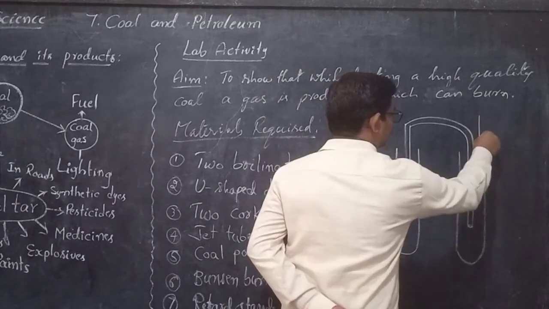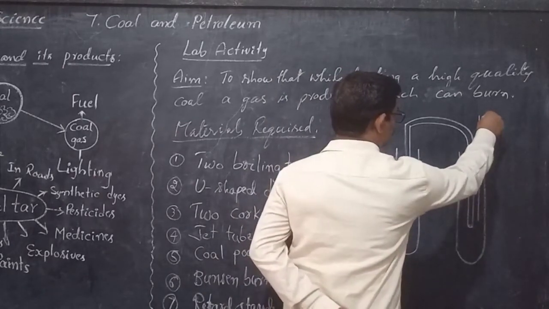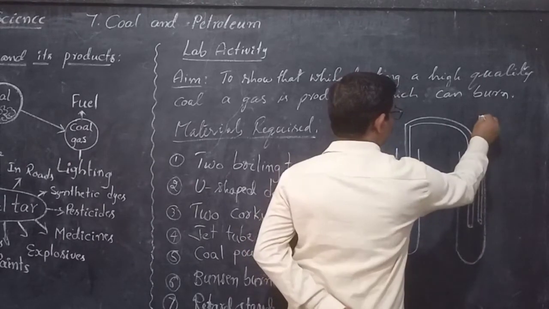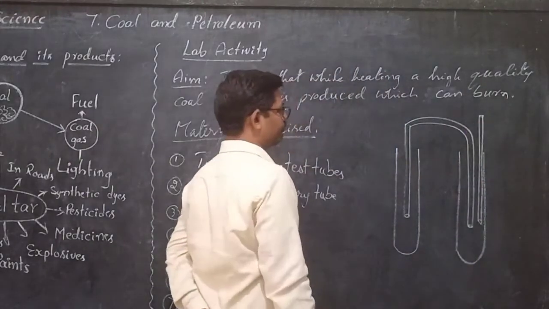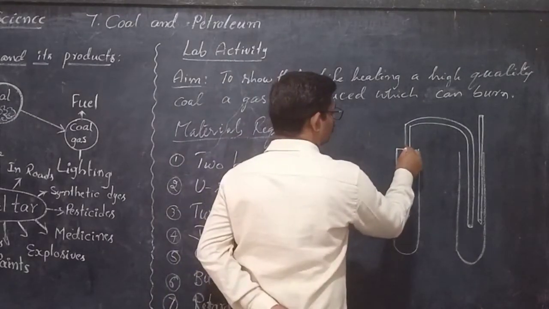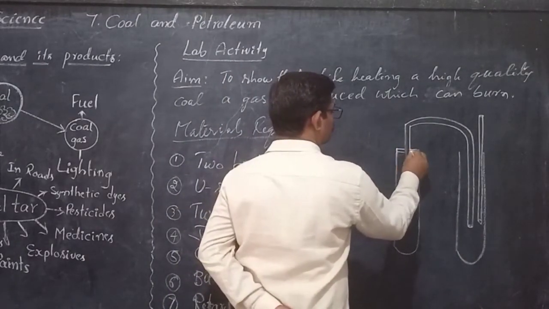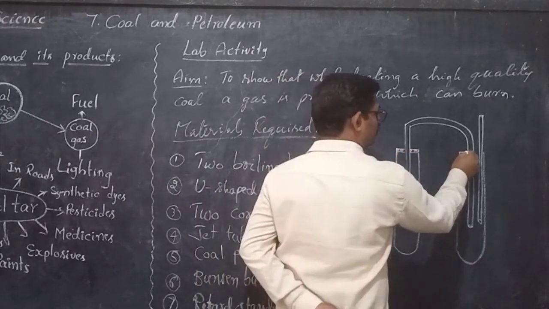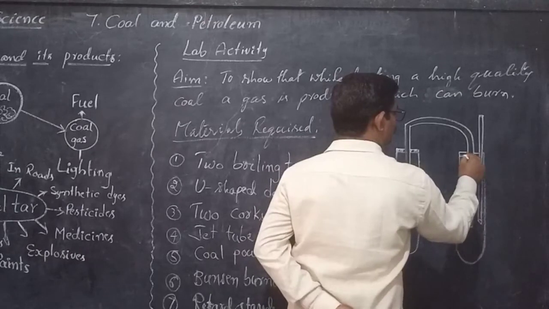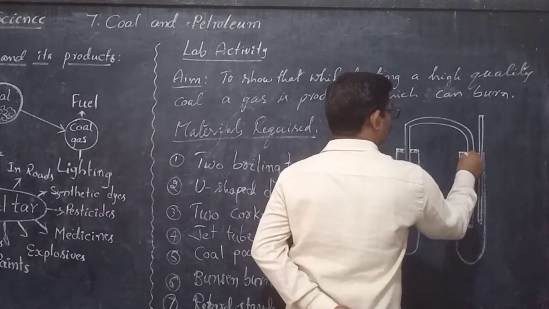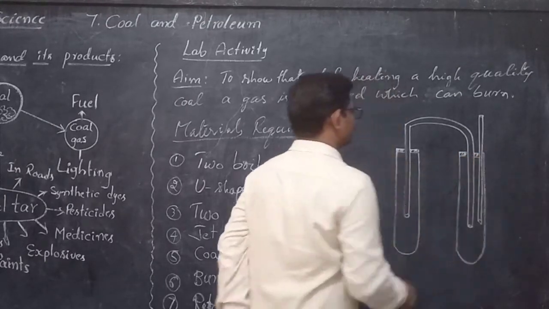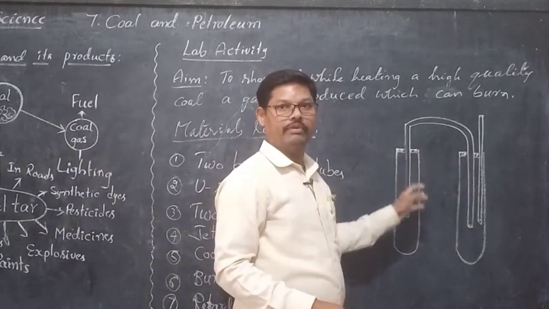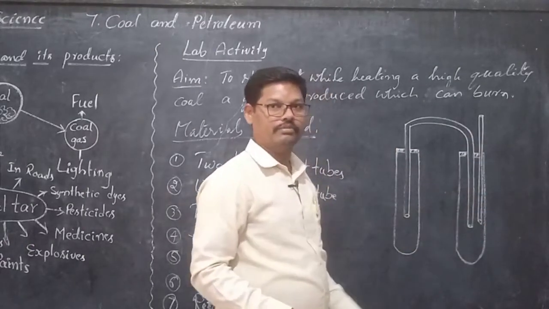And on this side you can keep the jet tube inside the second test tube. You can close the test tubes with a one-hole rubber cork, and here we can use a two-hole rubber cork. After closing the test tube, we can insert the U-shaped delivery tube and jet tube.